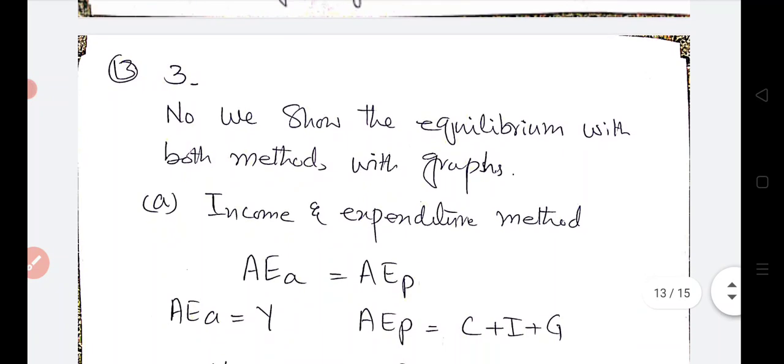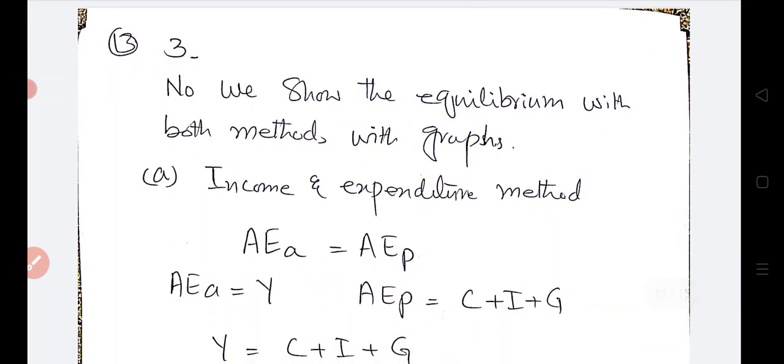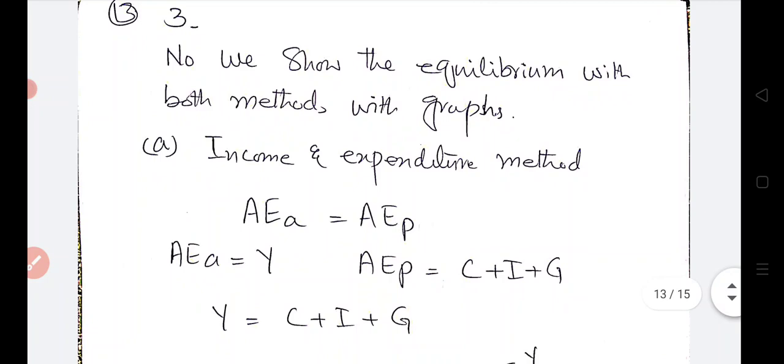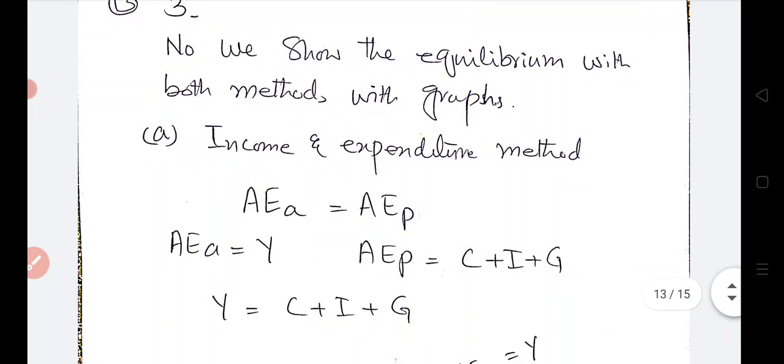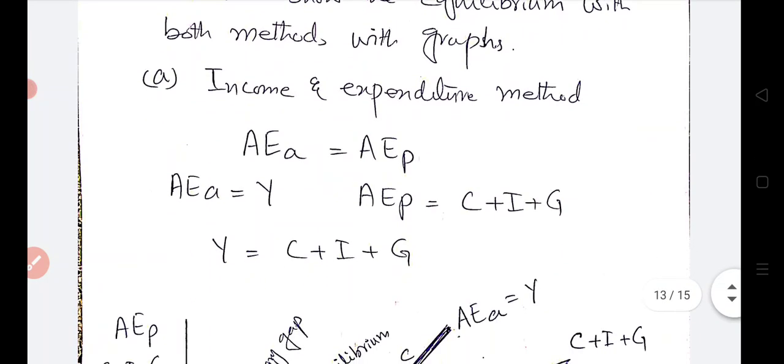Now we are going to the third phase of our analysis on slide number 13. Now we will explain both these equilibria on a graph. We will show on the graph where the national income equilibrium is through the leakages equal to injection method and the income and expenditure approach. I am reading from slide number 13. Now we show the equilibrium with both methods with a graph.